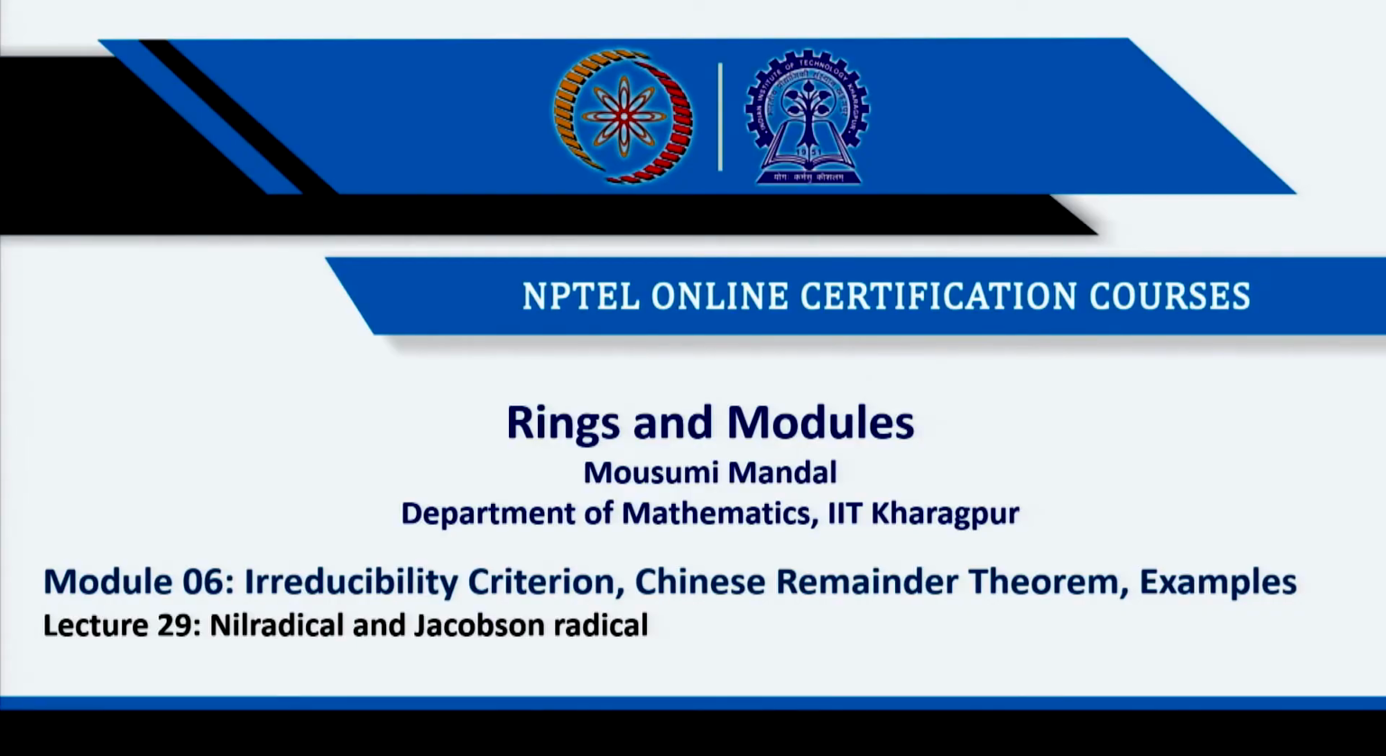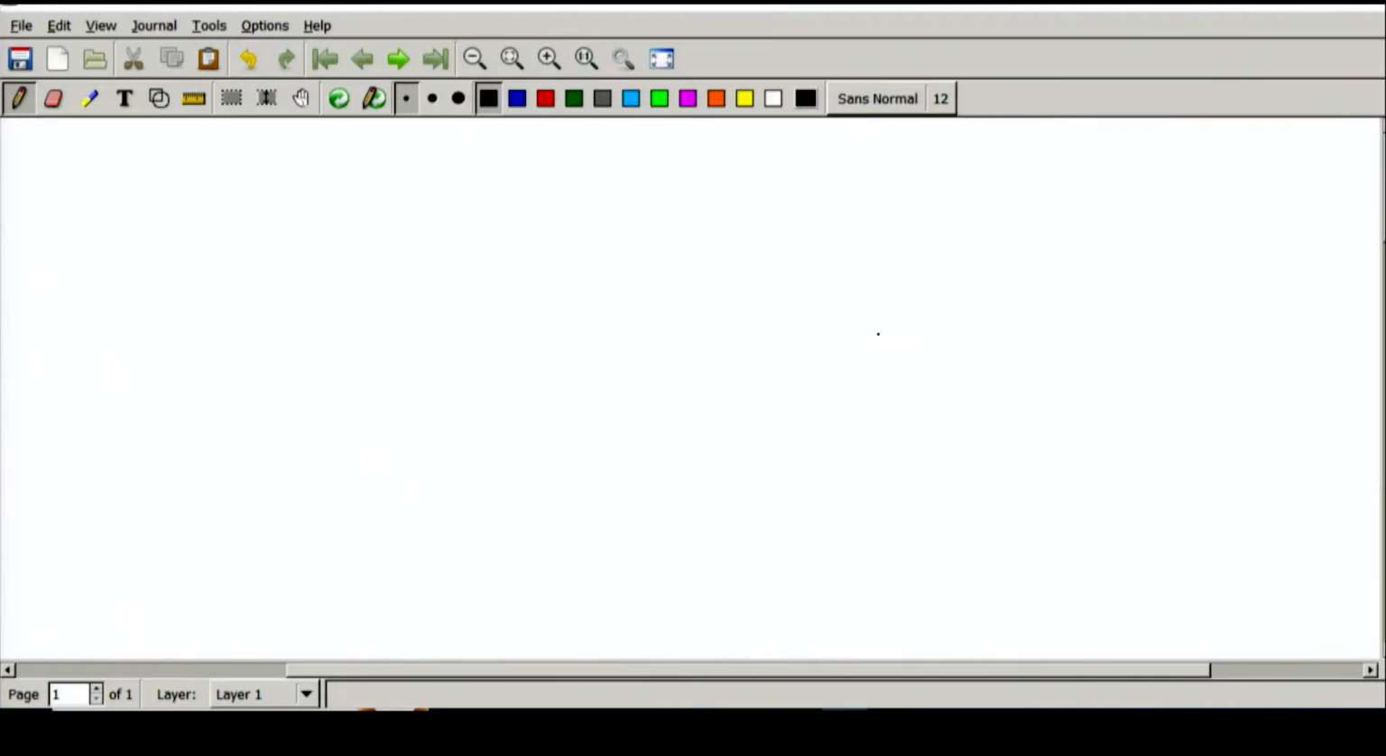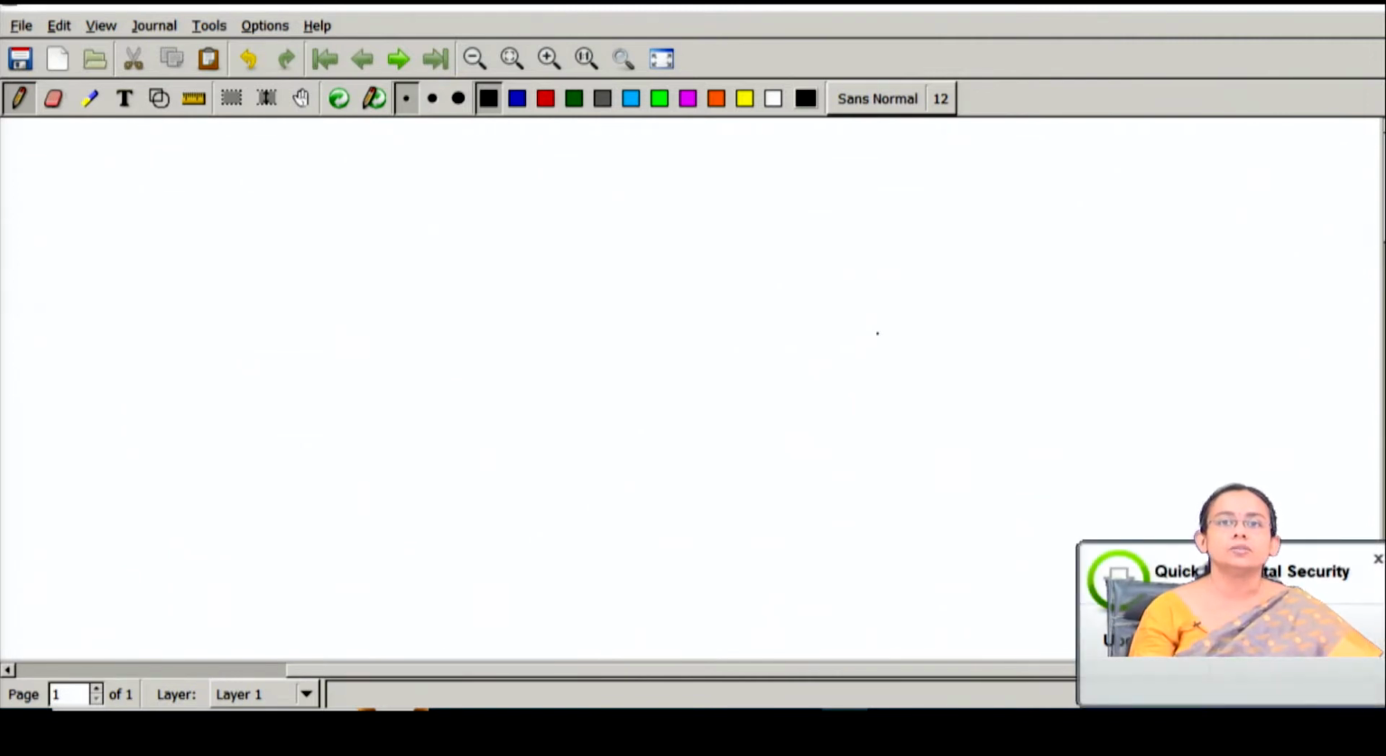Lecture 29. Today we will be discussing the nilradical and Jacobson radical of a ring. So, let us start. Previously, we have discussed zero divisors and nilpotent elements in a ring. Let us quickly recall the definition of a nilpotent element first, and then we will define the nilradical.